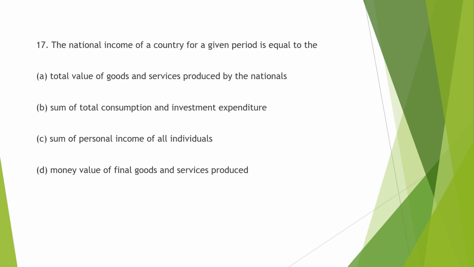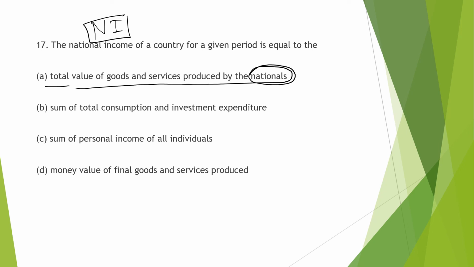Next question. The national income of a country for a given period is equal to. Here we are going to look at the national income. First option is the total value of goods and services produced by the nationals. If we say nationals, it means the people who are residents of India. Next option given is the sum of total consumption and investment expenditure.